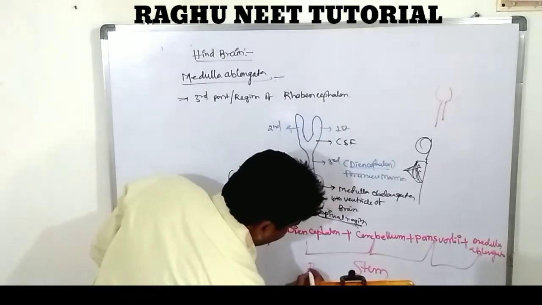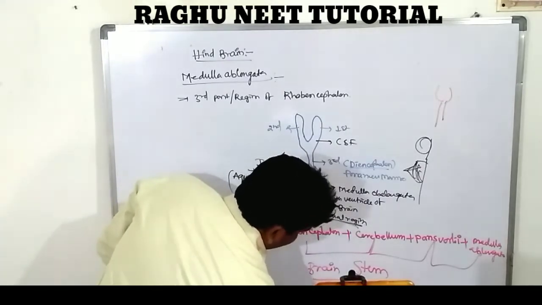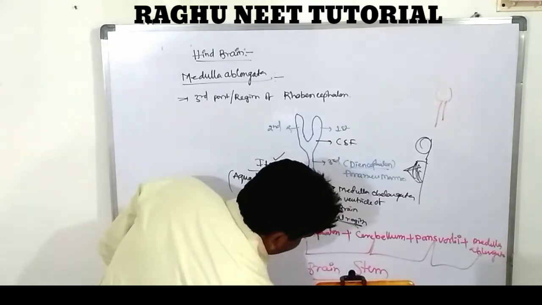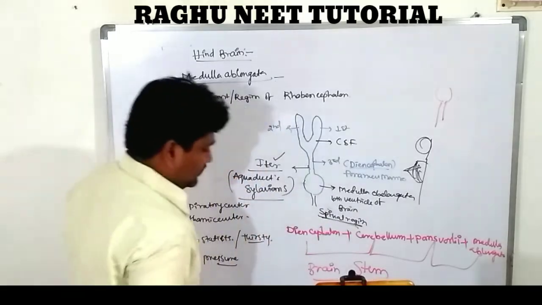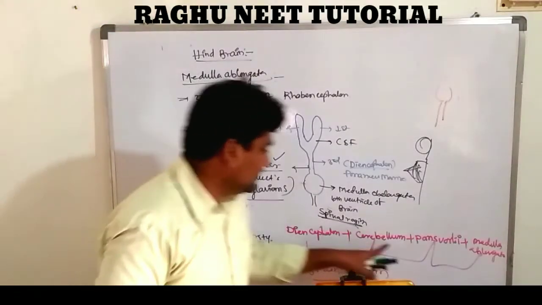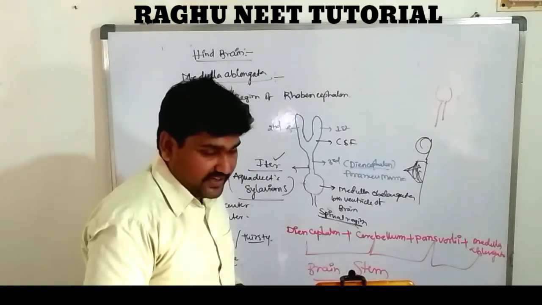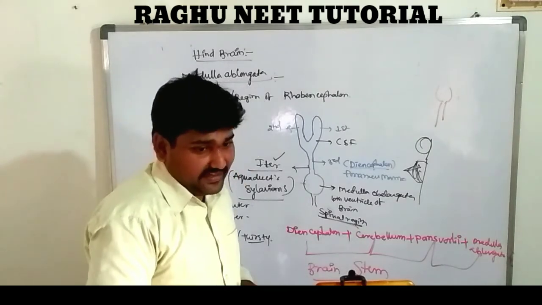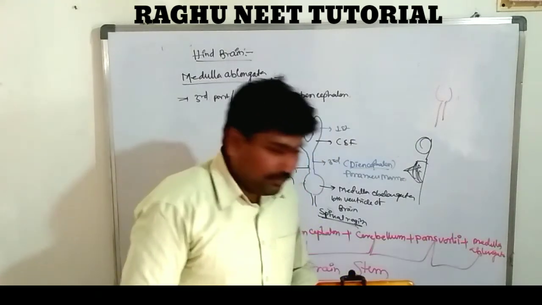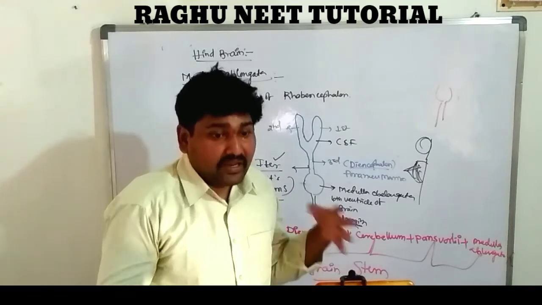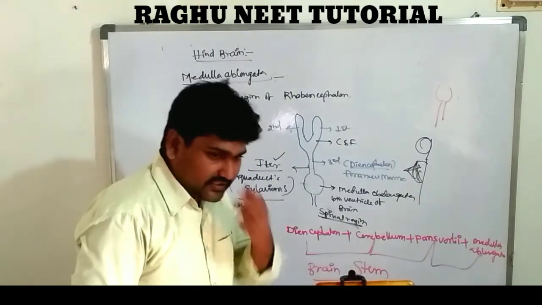Which stem? Brain stem. This brain stem finally connects with the spinal cord. Diencephalon, cerebellum, very, very important. Which ones are useful for the formation of the brain stem? There is an involvement of the diencephalon, cerebellum, pons varoli, and medulla oblongata. These four together form the brain stem. The brain stem finally connects into the spinal cord.